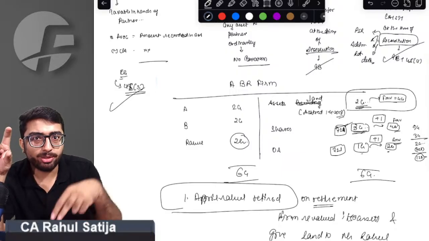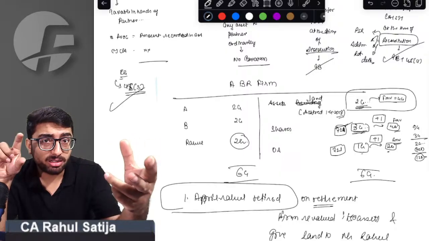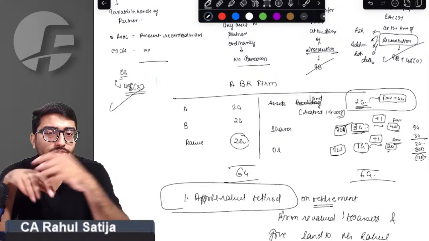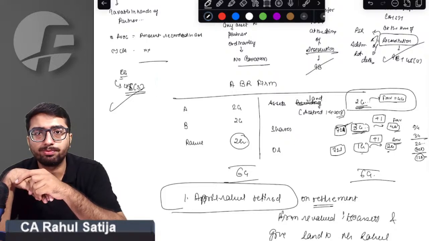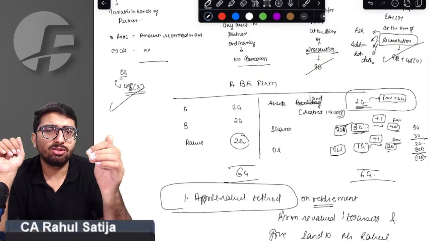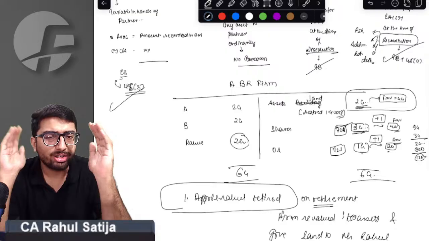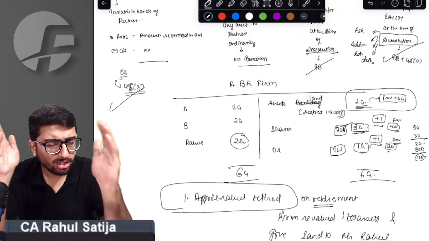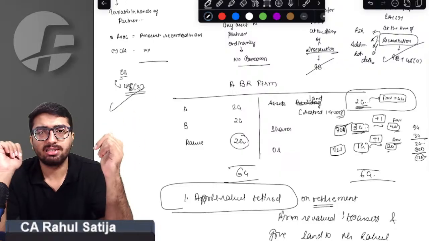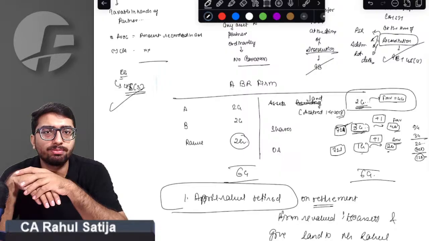Whatever the difference turns out to be has to be interpreted as the benefit given to the partner, that is, the benefit given by the partner to the firm. So that should be taxable under section 45(4). But since it is the only asset being transferred to the partner multiple times, multiple taxation occurs. Therefore, whatever capital gain we arrive at under section 45(4) will be apportioned on different assets.